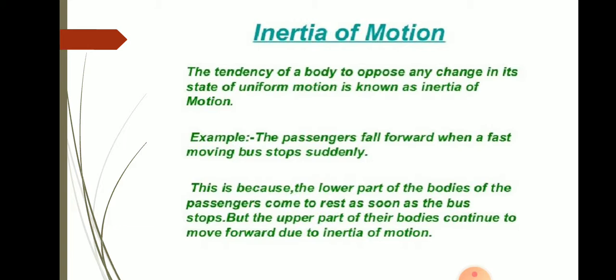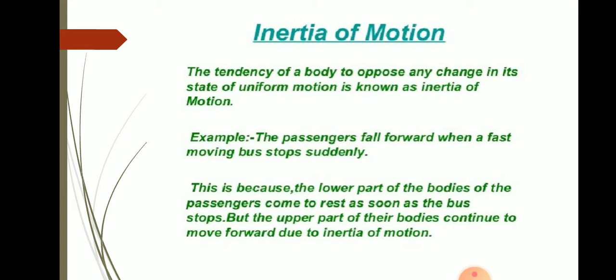You have experienced this when our body is in motion and suddenly it stops. For example, a passenger falls forward when a fast moving bus stops suddenly. You may have experienced, when traveling in a bus, that when the brake is applied suddenly, we fall forward. Our upper body moves forward.